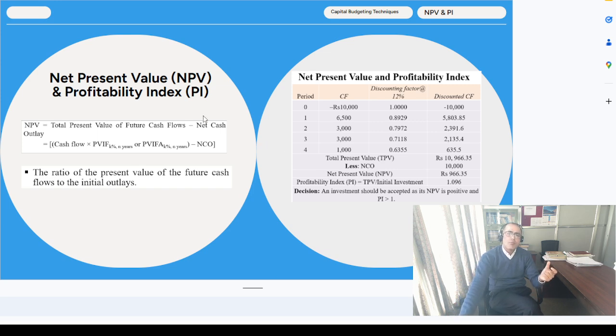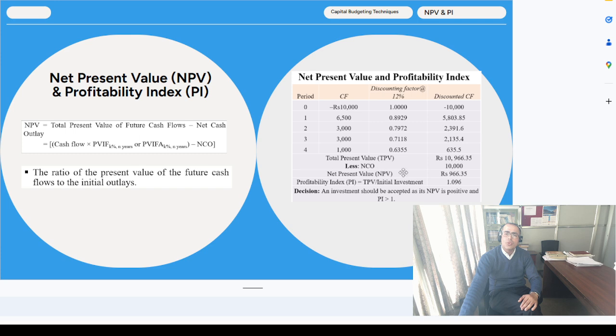Okay, now what is the profitability index? This is all about the ratio of total present value of the future cash flow divided by initial investment. Again back to the same question, and you have discounted already. You can use the earlier data, the discounted cash flow, and this 10,996, that is the sum figure, is called total present value.